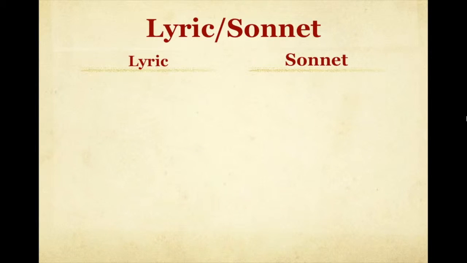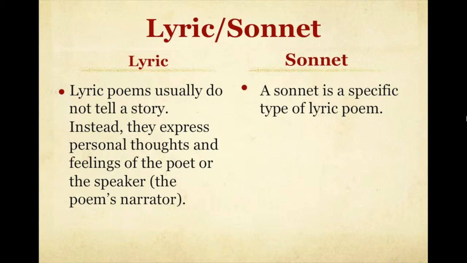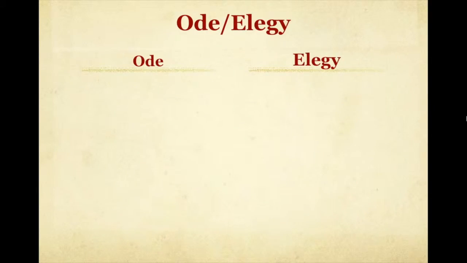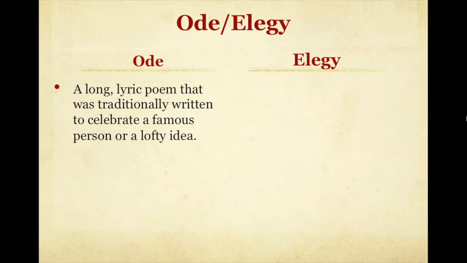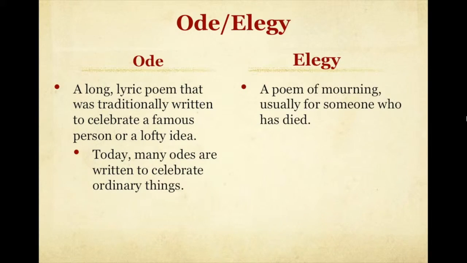Lyric and sonnet poems. A lyric poem usually does not tell a story. Instead, it's the personal thoughts and feelings of the poet or speaker. A sonnet is a specific type of lyric poem that always has 14 lines and usually has a particular type of meter. An ode is a long lyric poem written to celebrate somebody who is famous or a lofty idea. An elegy is a poem of mourning, usually for someone who has died.